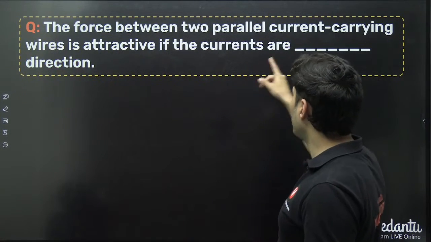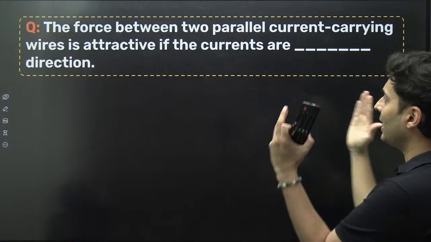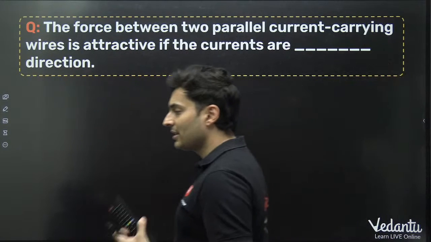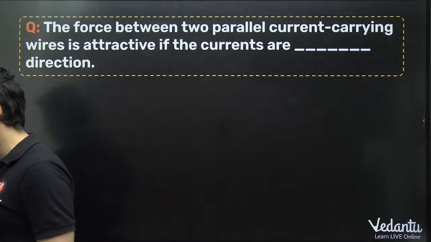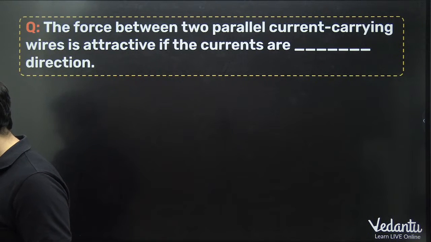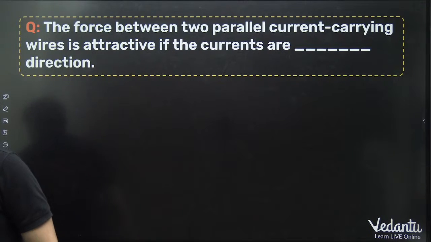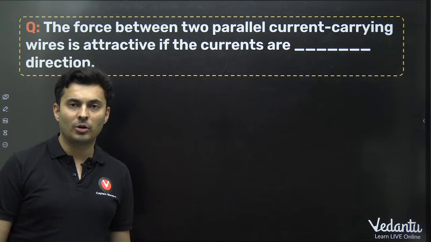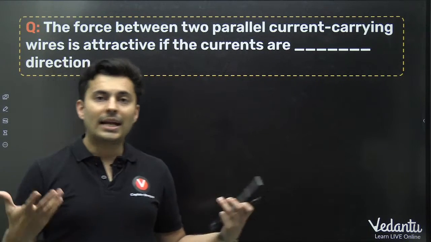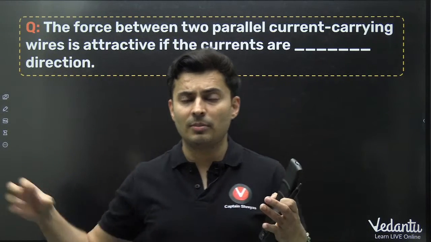Next one. The force between two parallel carrying currents is attractive if the currents are in which direction? Perpendicular, parallel, anti-parallel? Yes. Sir, is distance of closest approach in portion for atoms? You can keep it in the portion if you look at it from the electrostatics point of view, because at the end of the day, what is closest distance of approach?